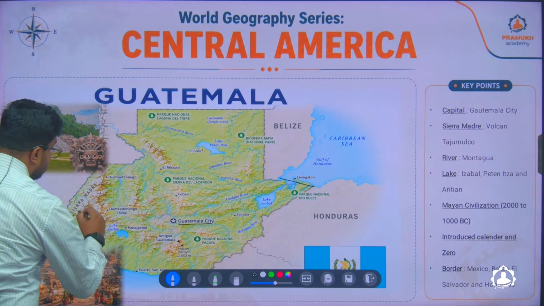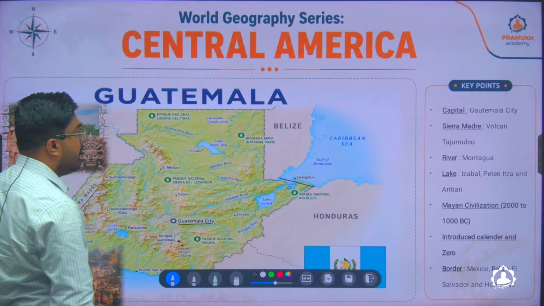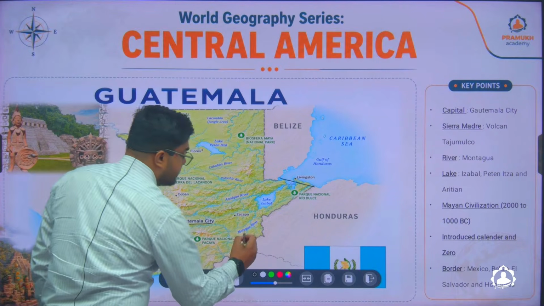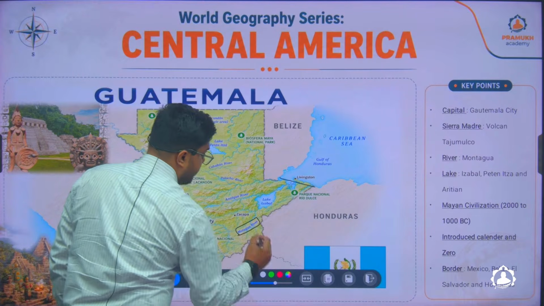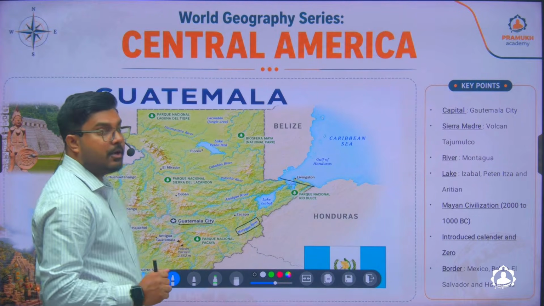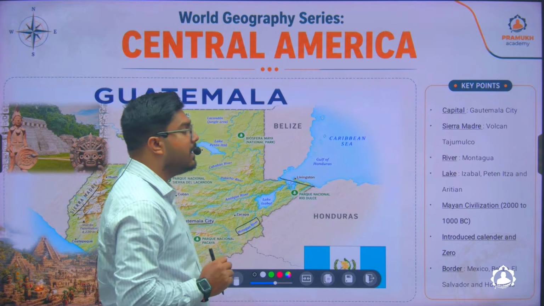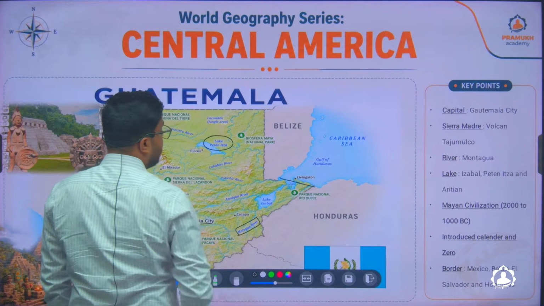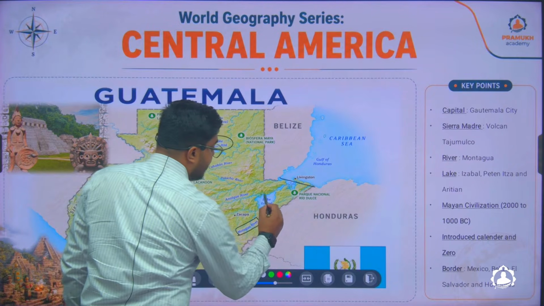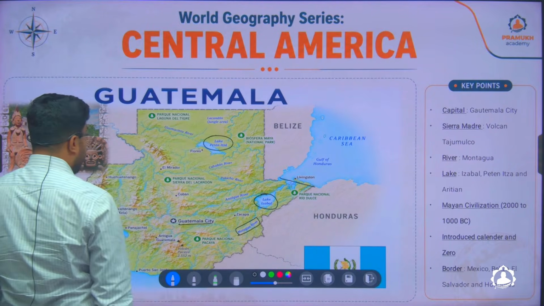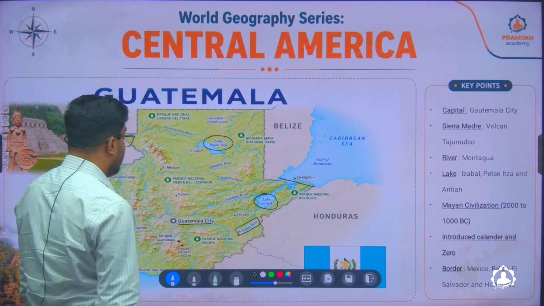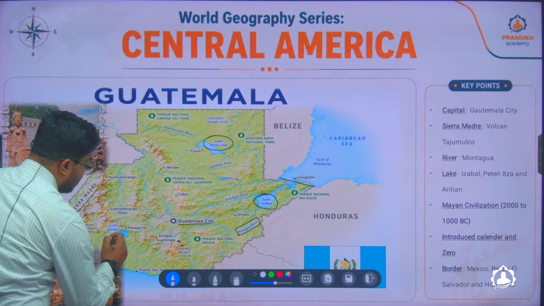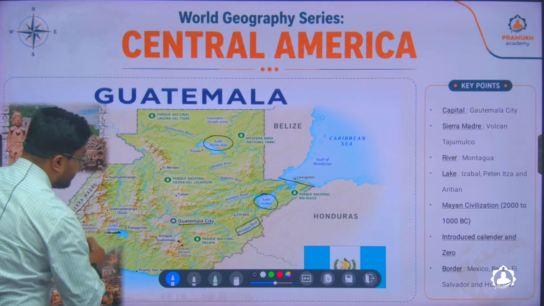The capital of Guatemala is very easy, it is Guatemala City, and the mountain range of Guatemala is known as Sierra Madre. The largest river of Guatemala is the Montagua River. Apart from this, Guatemala has two very popular lakes. One is Lake Petén Itzá, another one is Lake Izabal. There is a third lake in Guatemala which is located in between the mountains, which is called Lake Atitlán.